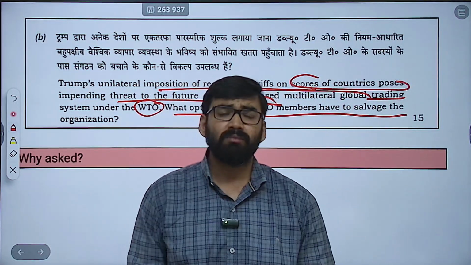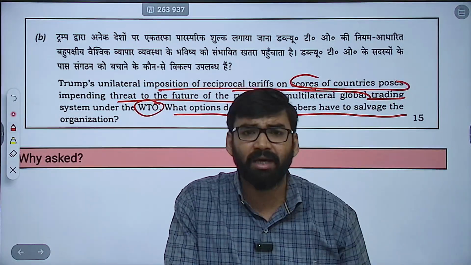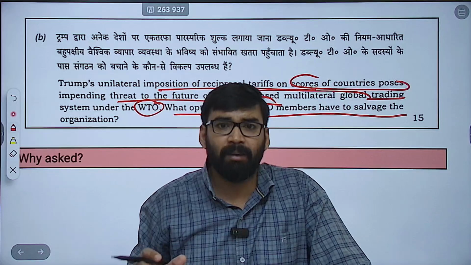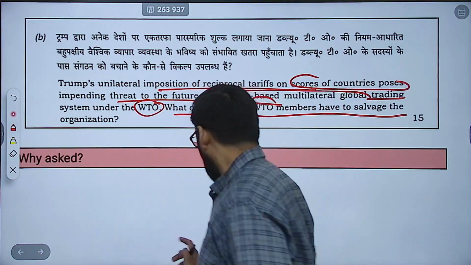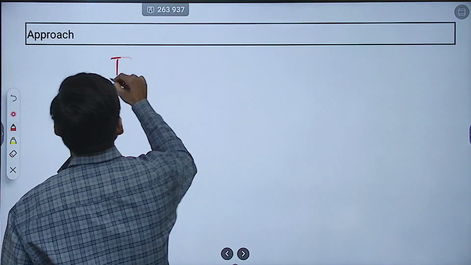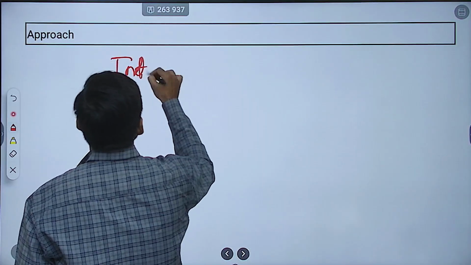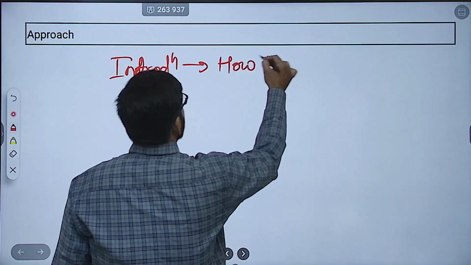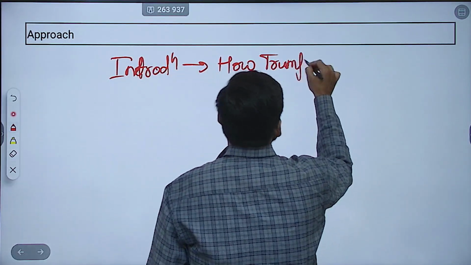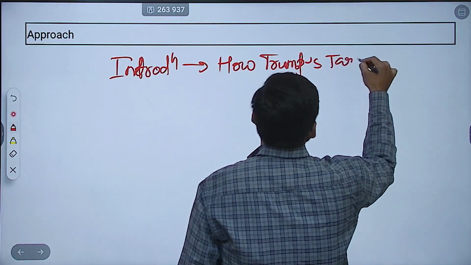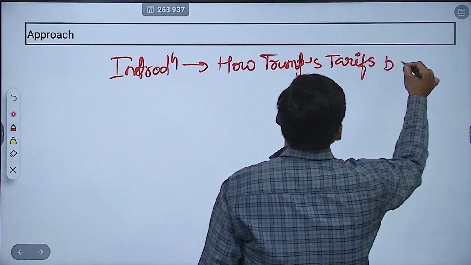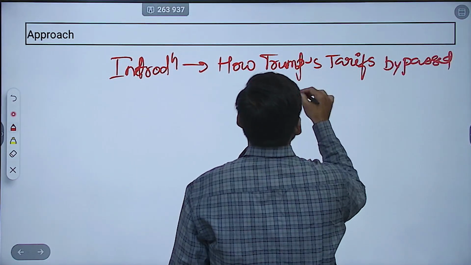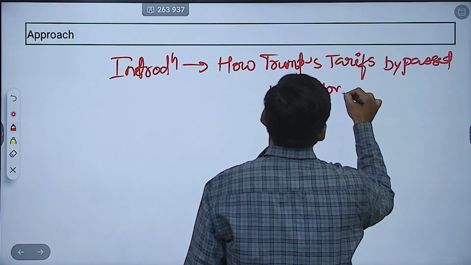Now, first of all, what will we write in the introduction? You have to mention how Trump's tariffs bypass WTO norms. So in the introduction, you have to mention how Trump tariffs bypassed WTO norms.